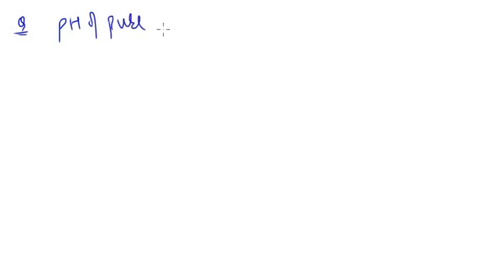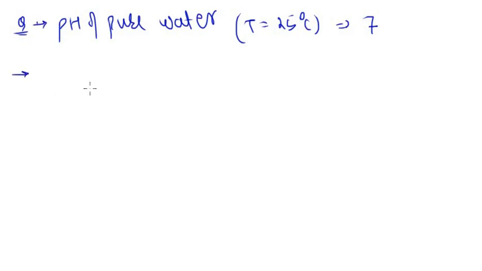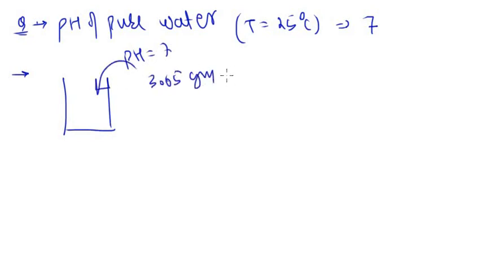Now let's say we have a solution. I'll just simply give you some problems. What is pH of pure water? We say temperature again 25 degrees centigrade. You will answer it as 7, right? Now you have added 3.65 gram of HCl.